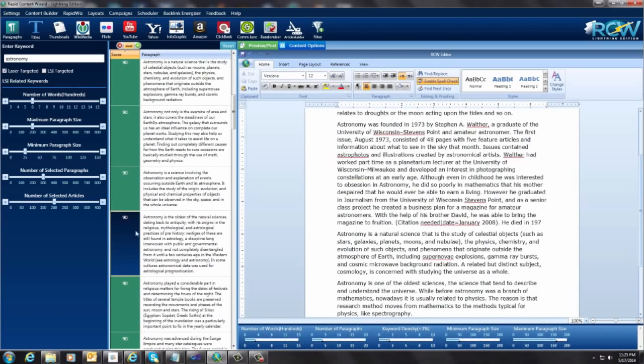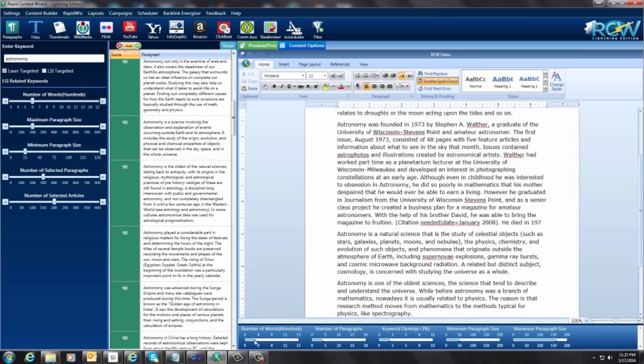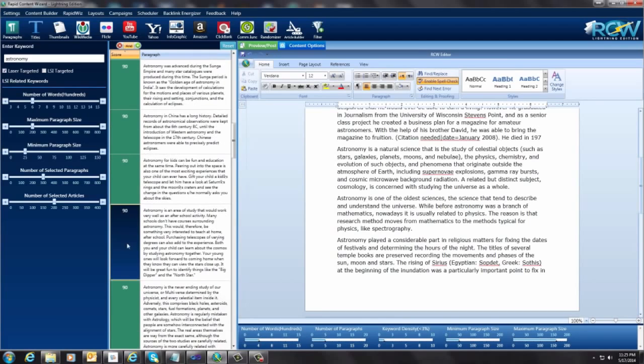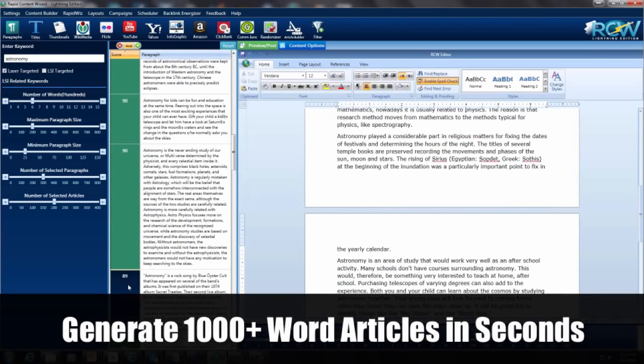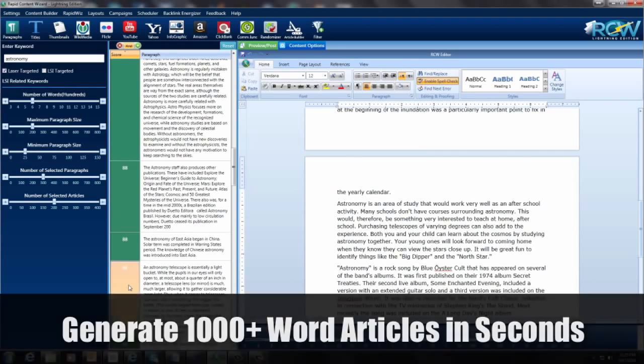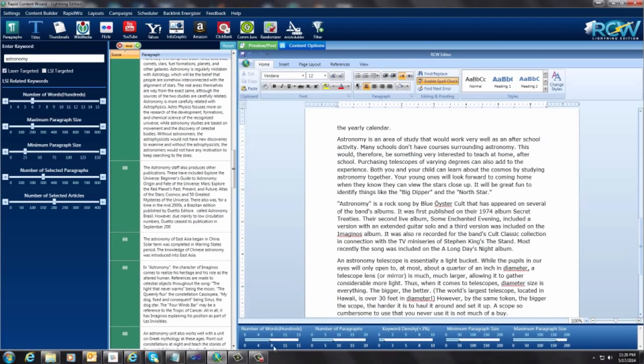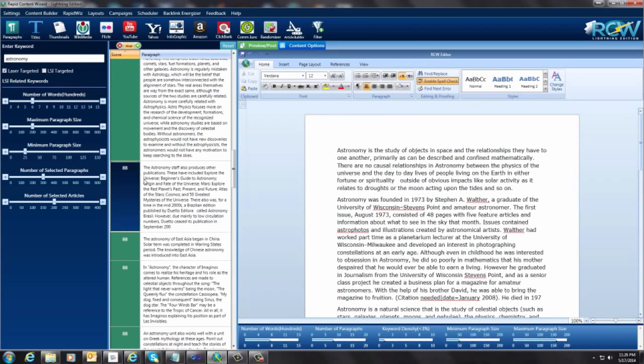And you just come through here and do this, and you look down here at the bottom, there's a little graph. It tells you how many words in the hundreds you've created. So we have almost a 400-word article here. I'm just going to keep going and keep adding to this, and we're now up to almost an 800-word article.